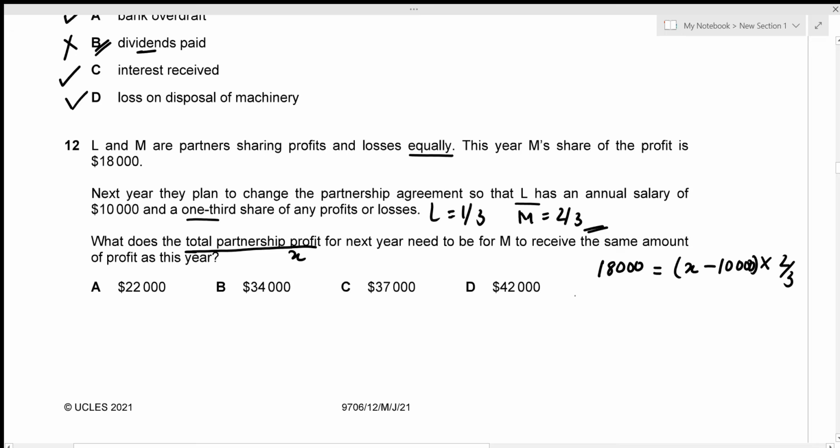Now this is a very simple equation. So X is just going to be 18,000 times 3/2 plus 10,000. What's the value of X now? We can calculate it quite easily. The value of X is going to be 37,000, which is given by option C. Here X is the total partnership profit, 37,000, given by option C. So that's the correct answer.